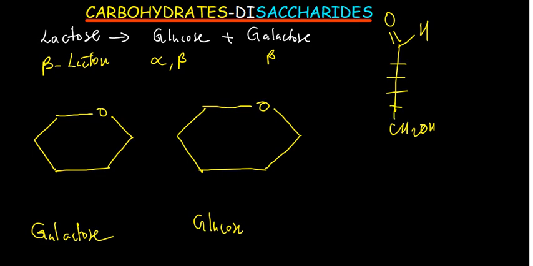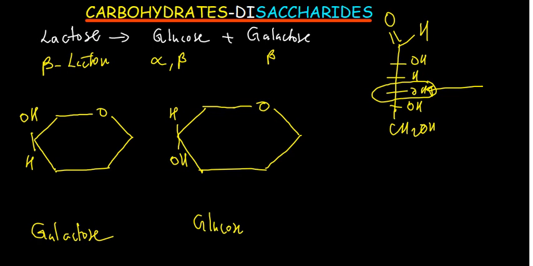There's an OH here, there's an H here, there's an OH, there's an OH. So we're talking about carbon number 4. Carbon number 4 is here. The one you see on this side is the one which is going to be below. So whenever you see the OH below, just know that that's glucose. And whenever you see the OH on top, just know that that's galactose. That's how you differentiate glucose from galactose. And remember we are using beta galactose. For it to be beta galactose, where should the OH be? Should it be below or on top?